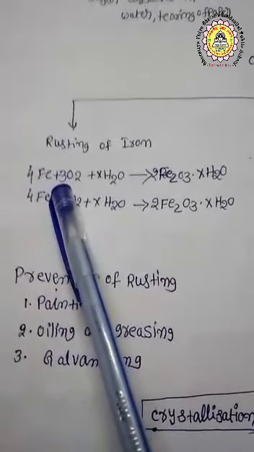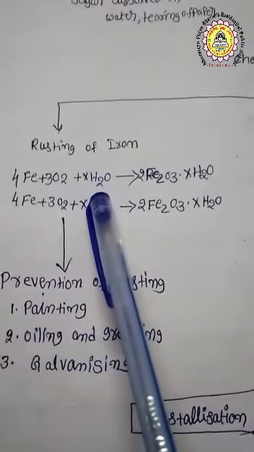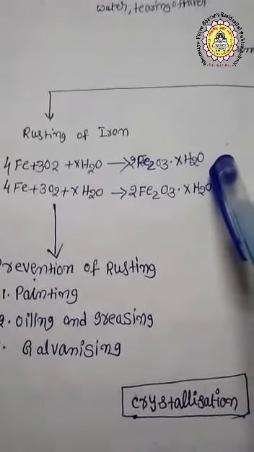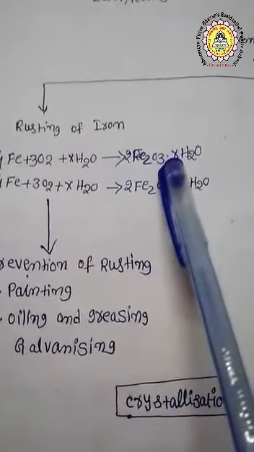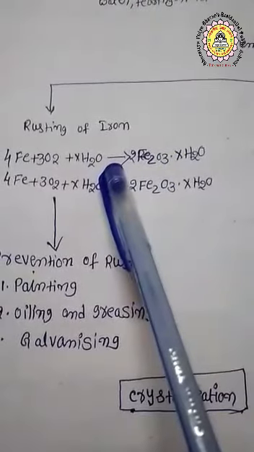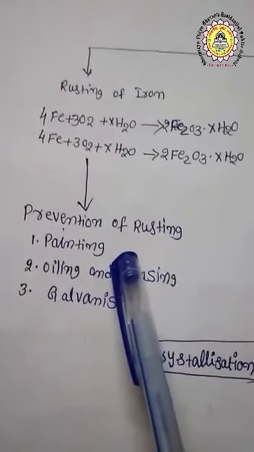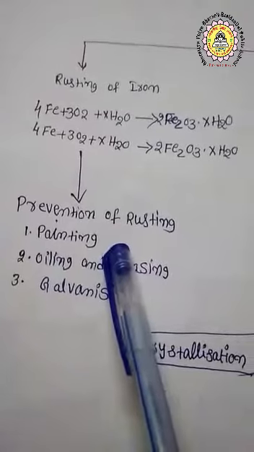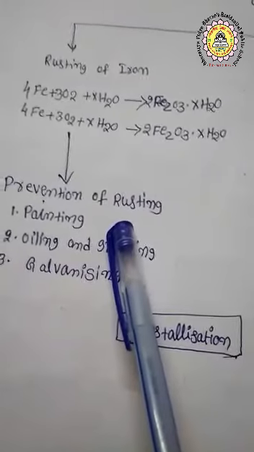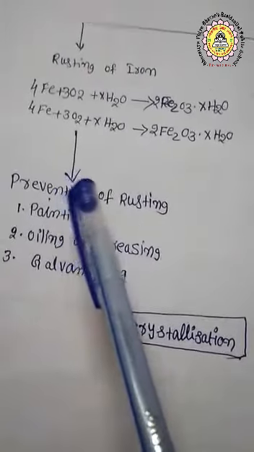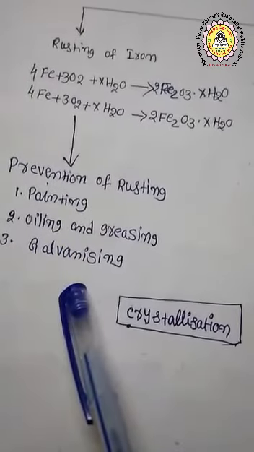Iron reacts with oxygen in the presence of water vapor to form rust. The formula of rust is 2Fe2O3·xH2O. Prevention of rusting: we can use different types of methods, but I will explain three important prevention of rusting methods: painting, oiling and greasing, and galvanizing.